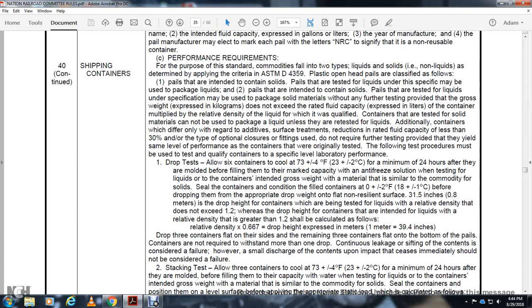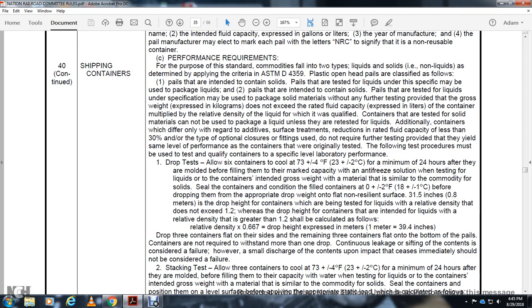Performance requirements. For this purpose, the standard is divided into two types, liquid and solid non-liquids, and determines the applicable criteria under ASTM D4359. Plastic open head pails are classified as pails intended to contain solids, and pails tested with liquid. The packaged solid weight with further testing provided the gross weight, expressed in kilograms, does not exceed the rated fluid capacity expressed in liters.